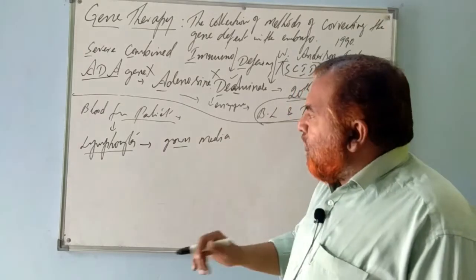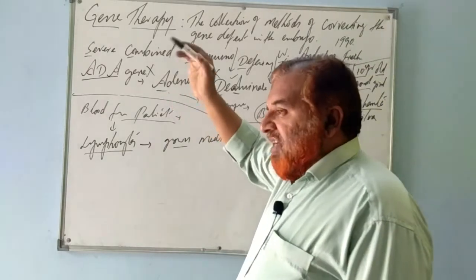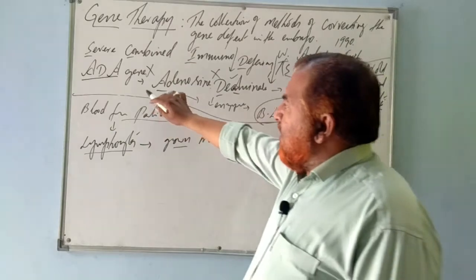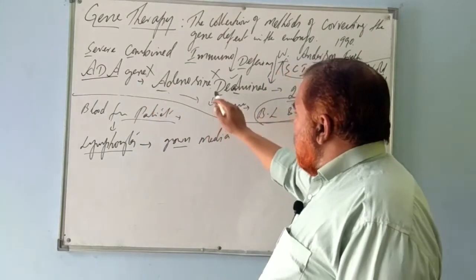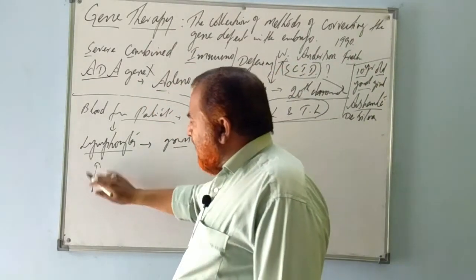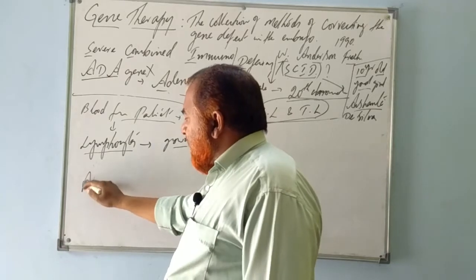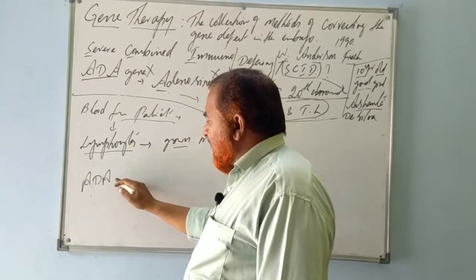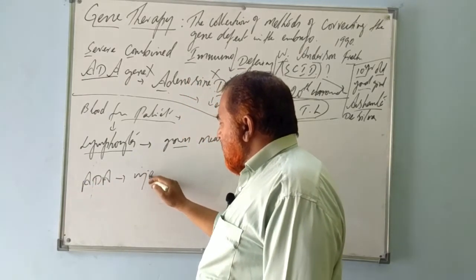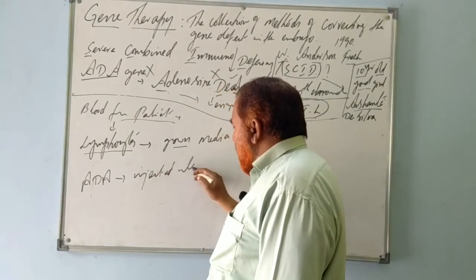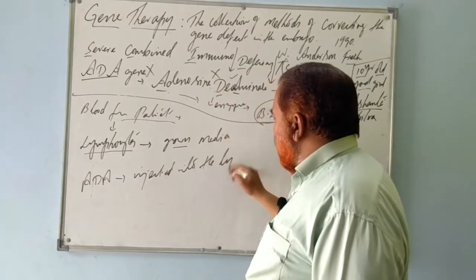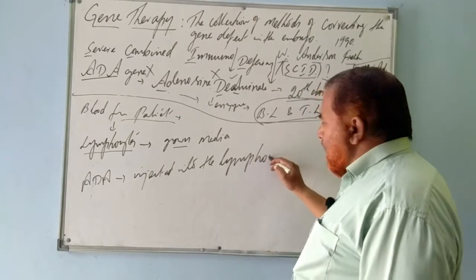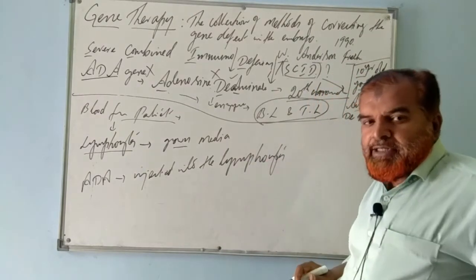So in these lymphocytes, the normal gene is taken from another person, and this enzyme is injected. What is injected? The third procedure: the ADA enzyme, adenosine deaminase, is injected into the lymphocytes. Which lymphocytes? B lymphocytes, T lymphocytes.